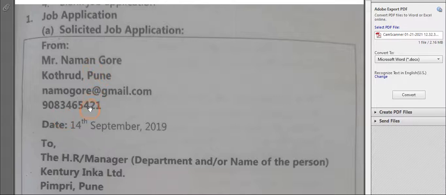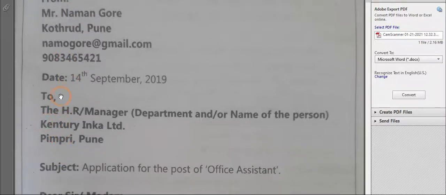Everything comes on the left-hand side near the margin: address, salutation, inside address, subject, paragraphs, concluding line. So this was your address, date. Now the inside address: the HR manager.